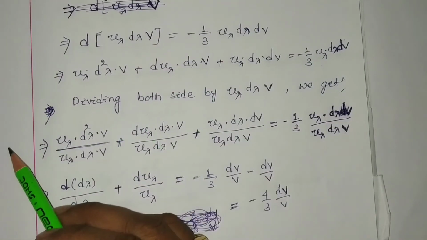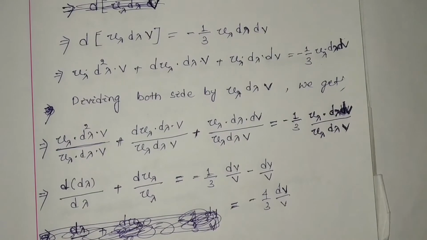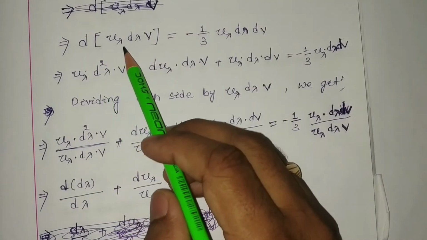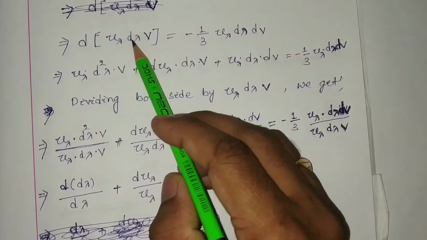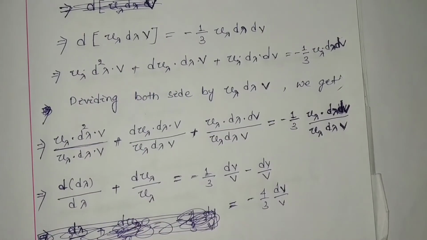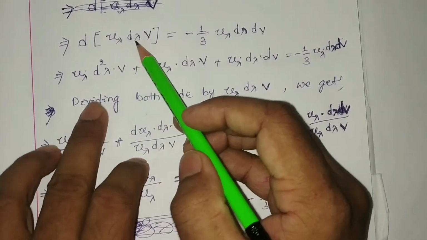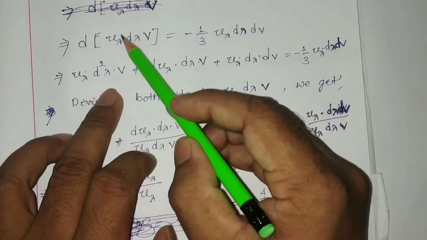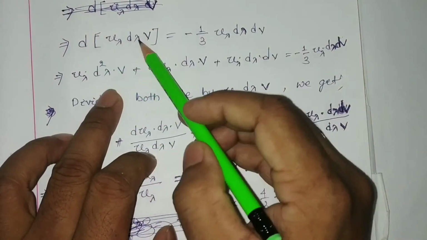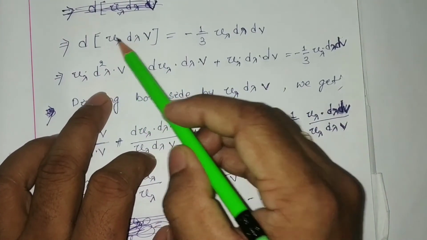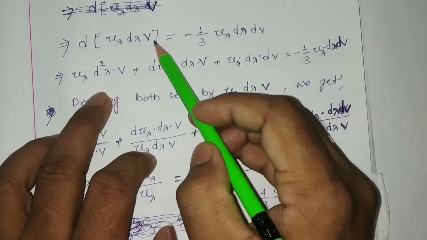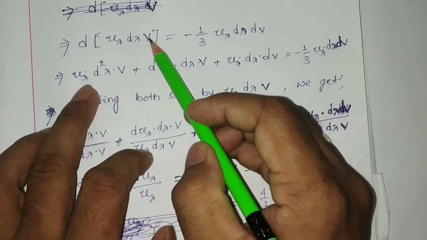So that implies, here you can see three functions are there. We are going to consider the product formula for the derivative. First we take the derivative of the first one, d squared lambda, and the others act as constants. Simple product formula.